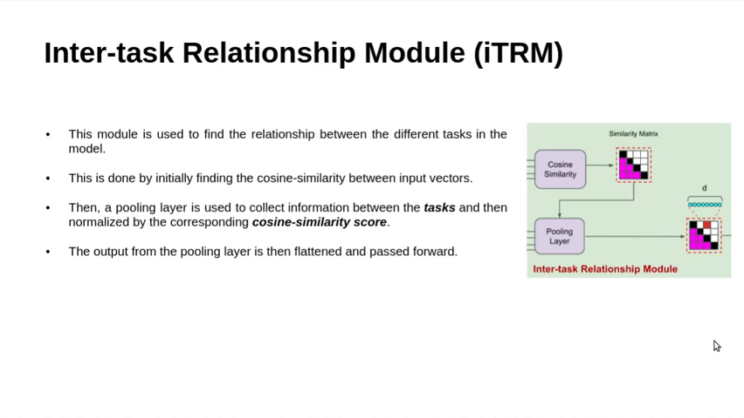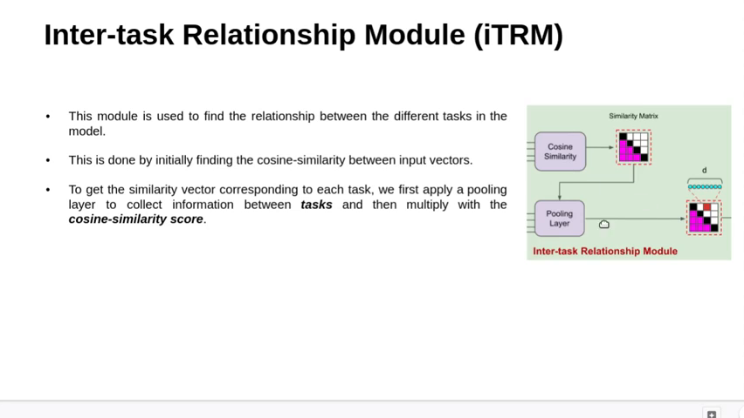This is the ITRM module, the inter-task relationship module, which is used to find the relationship between the different tasks in the model. This is done by initially finding the cosine similarity between input vectors. As a result, we get the similarity matrix, which represents how close two tasks are. To get the similarity vector corresponding to each task, we first apply a pooling layer to collect information between tasks and then multiply with the cosine similarity score. This represents the similarity vector corresponding to each task.